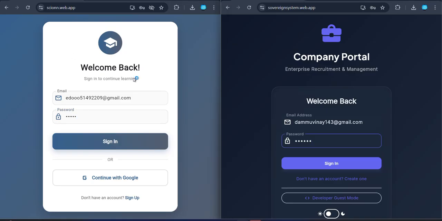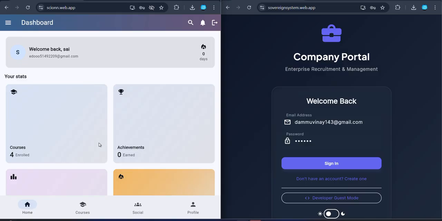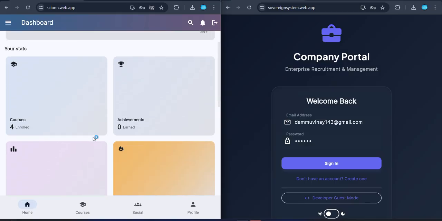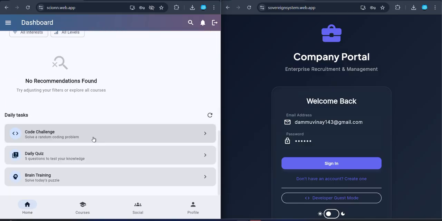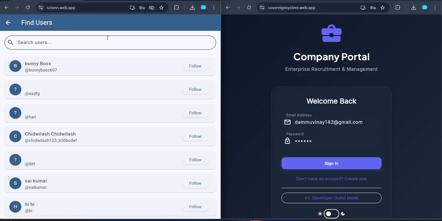Let us discuss the student app, which is called Sion. We are logging in with some details which were taken previously. This is the dashboard which we have designed. You can see the courses enrolled and the achievements. You can search the users here.